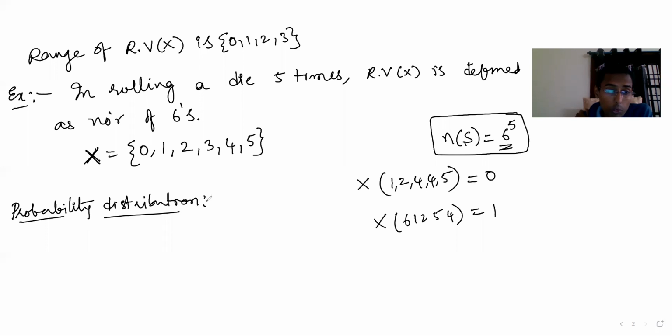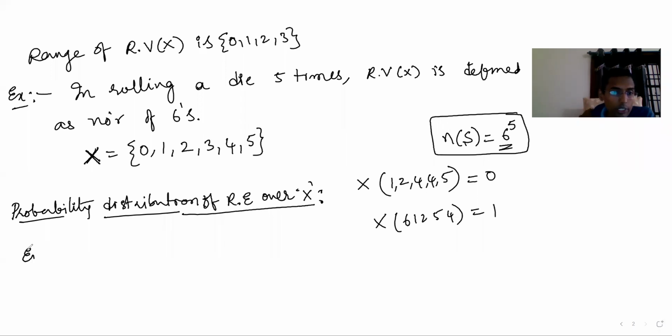I'll write it like this: the probability distribution of a random experiment or sample space over the random variable X. See, now I am distributing probability over X.